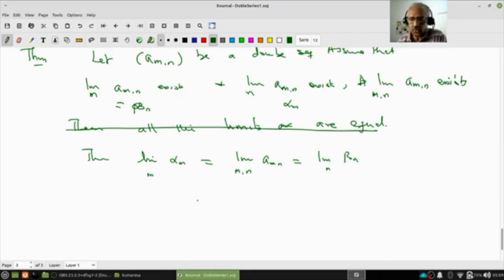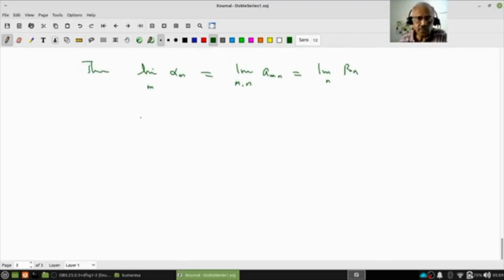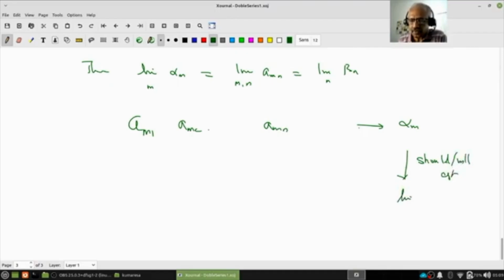If you want to look at the picture, this is a_m1, a_m2, and a_mn. Suppose this converges to alpha_m, then we are saying this should converge, and will converge to where? It will converge to the limit of a_mn. This is a double limit. And similarly the column. Please understand, pause, review, proceed.